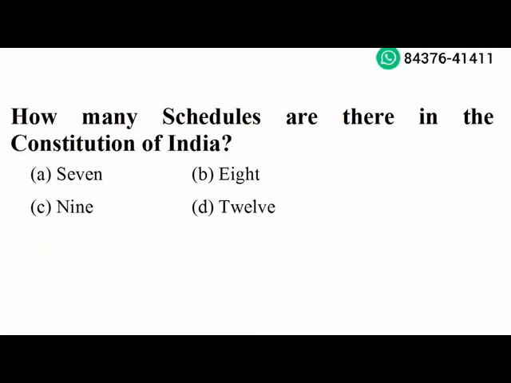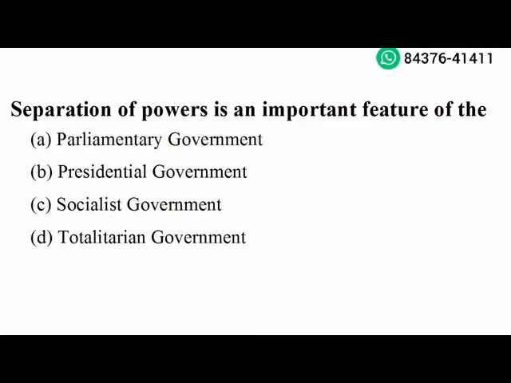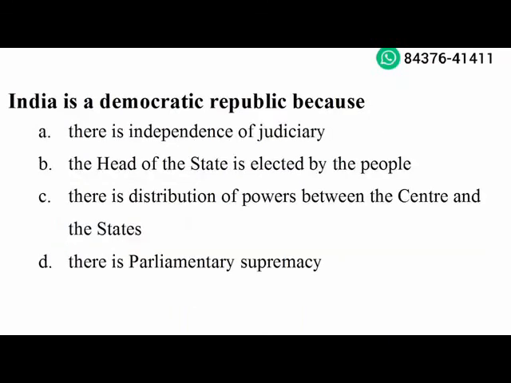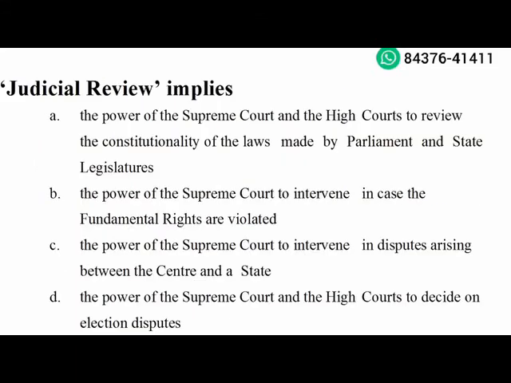Next question. Separation of powers is an important feature of the parliamentary government. Option A is the right answer. Next question. India is a democratic republic because the head of the state is elected by the people. Option B is the right answer. Next question. Judicial review implies the power of the Supreme Court and the High Court to review the constitutionality of the laws made by the Parliament and state legislature. Option A is the right answer.